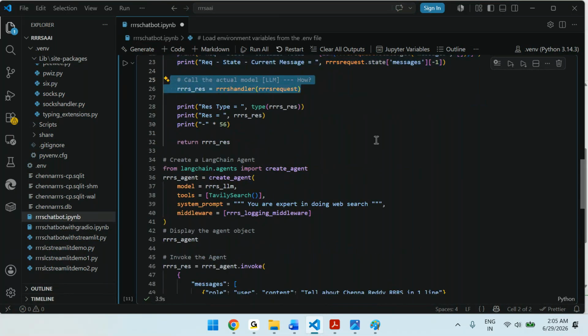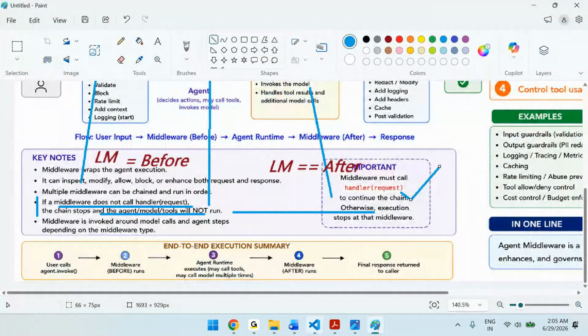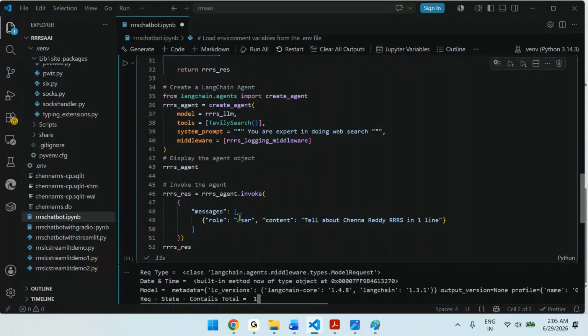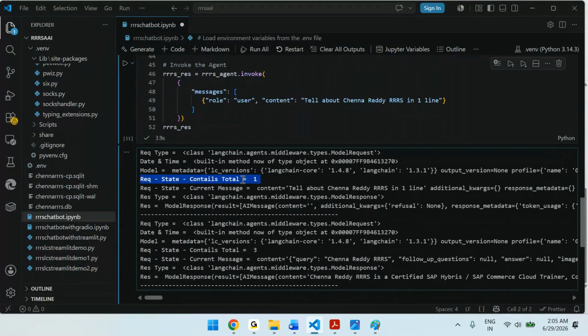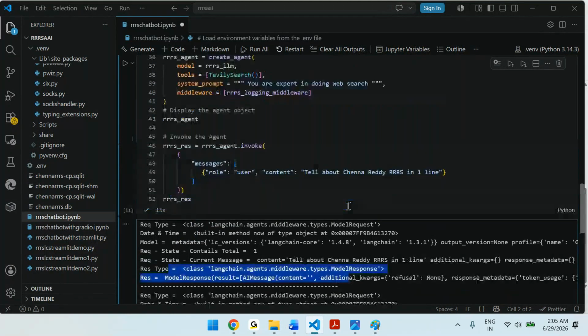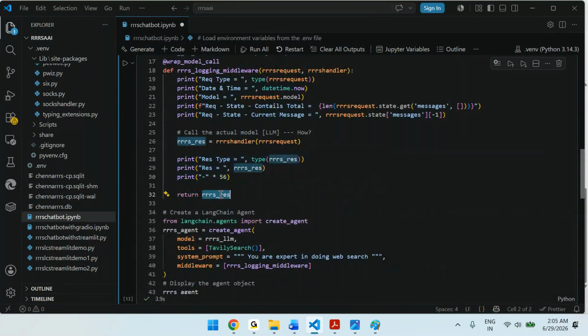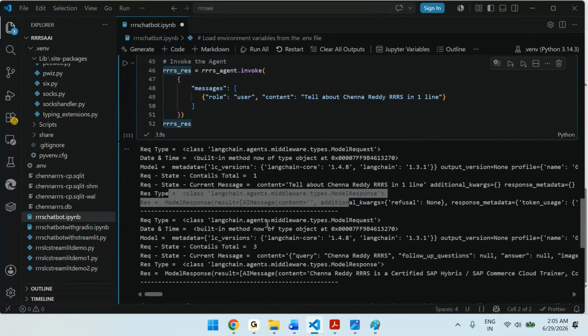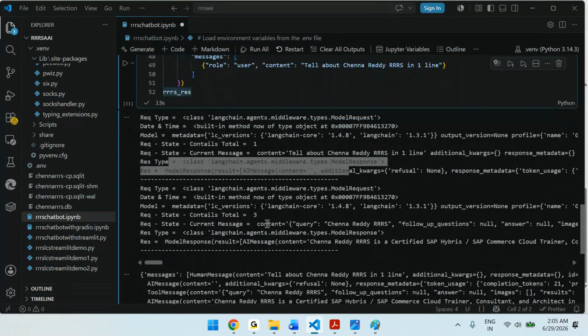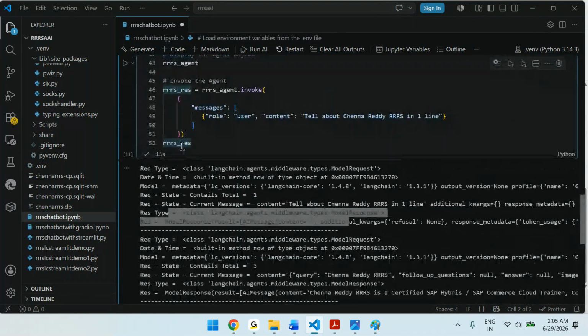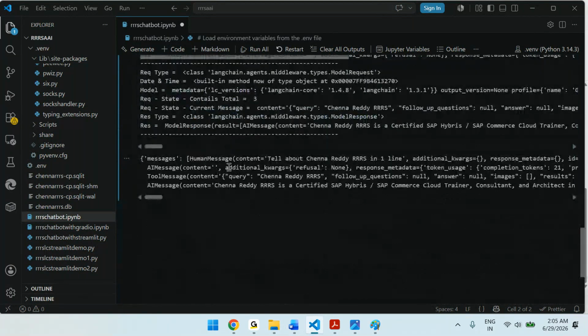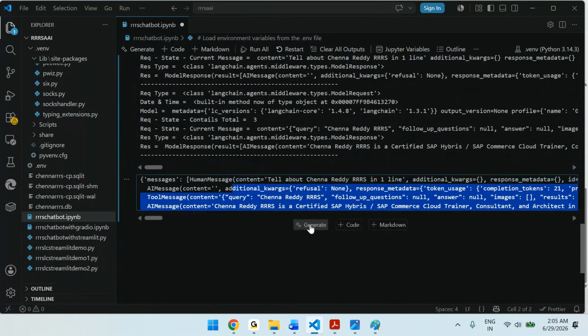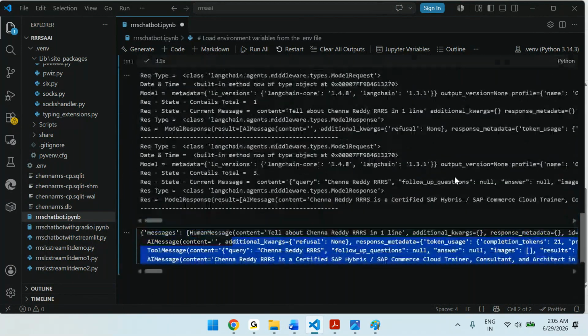You can see actual call. After actual call, you are displaying the response. You can see this is the response. That response we are returning back. It will come to this. That we displayed. You can see messages. That's it.